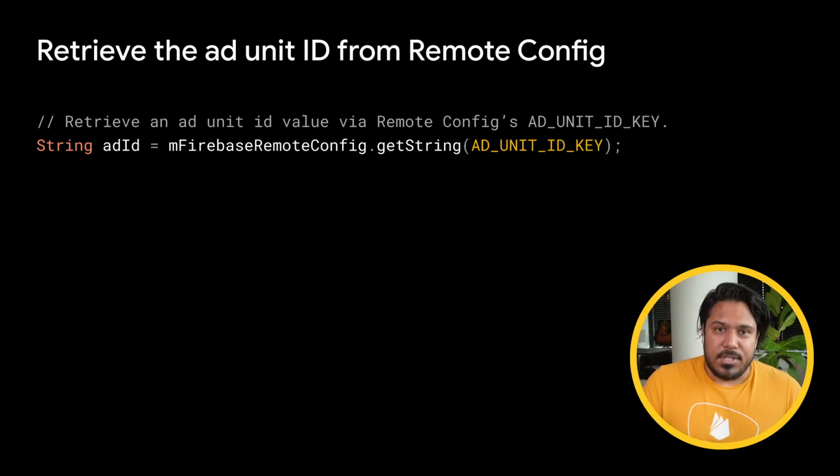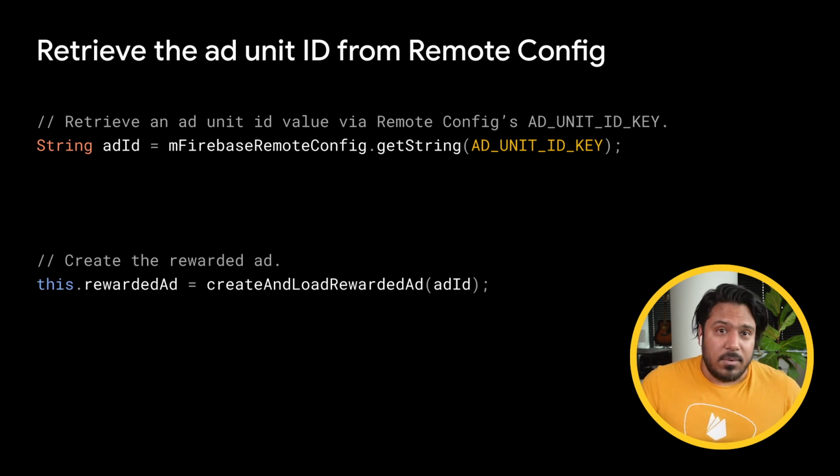But what's that, you say? We haven't wired up the code for the new experiment. Actually, we have. Remember the previous code we set up for our first experiment? Well, we can reuse that code exactly as it is to run our second experiment, and in parallel too. This is because remote config and A/B testing work together to provide different ad unit ID parameter values to users while attributing them back to the correct A/B testing experiment.